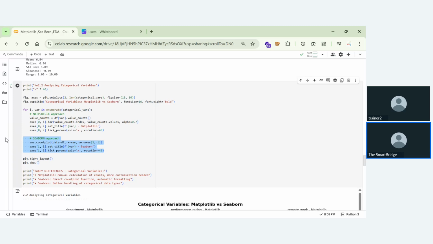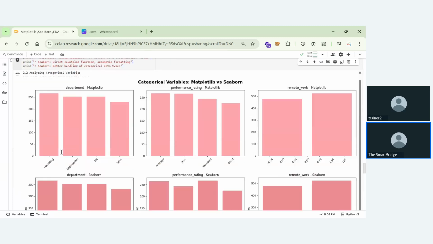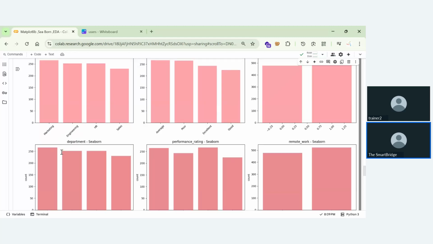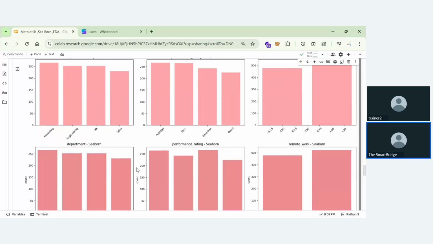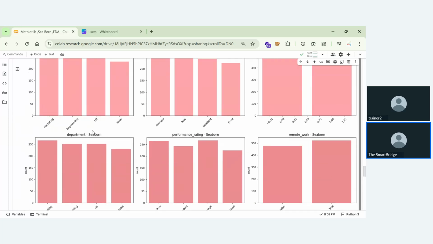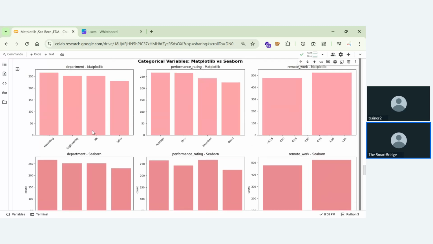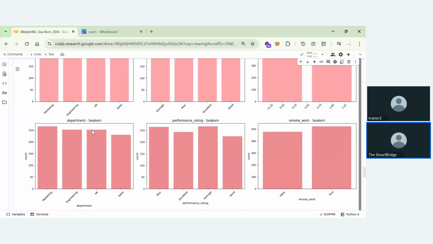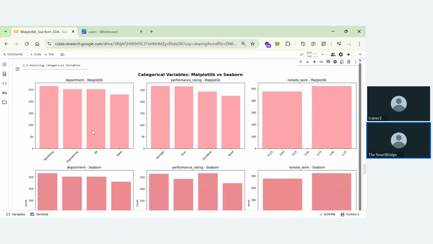In Seaborn, if you look at the functions, most of them are typically the same. There is no difference. But if you're using Matplotlib, you are performing every operation by yourself. No operation is performed by Seaborn. That means you can see every visual has the same data, and there is no difference between both the visuals.